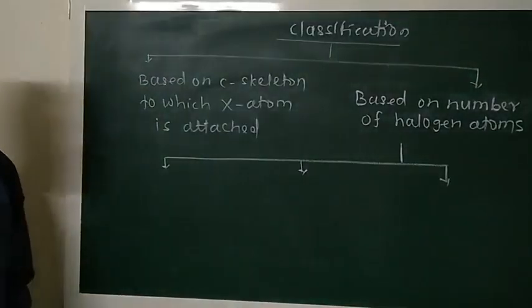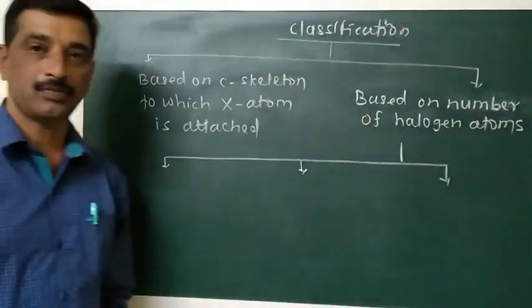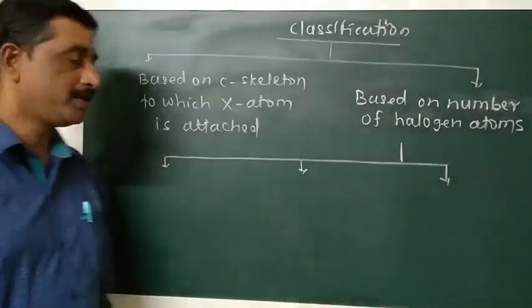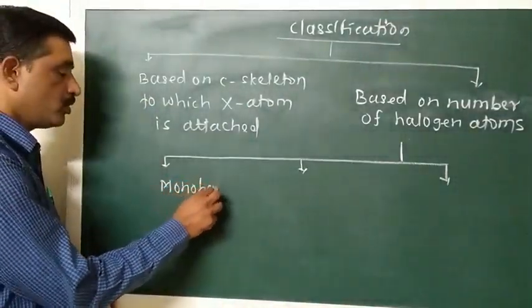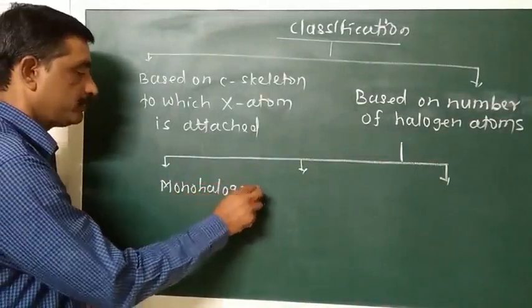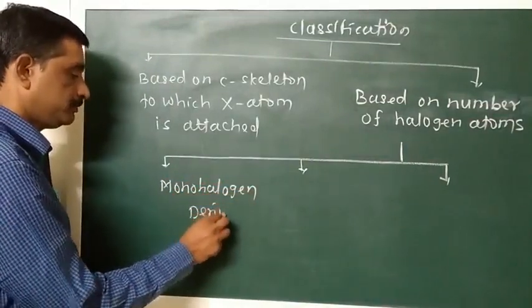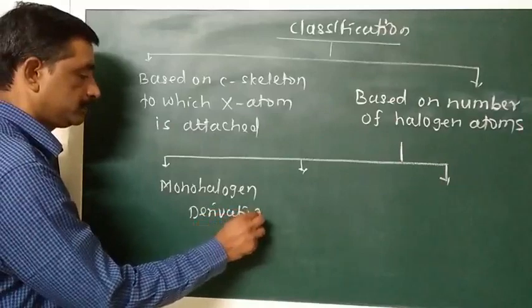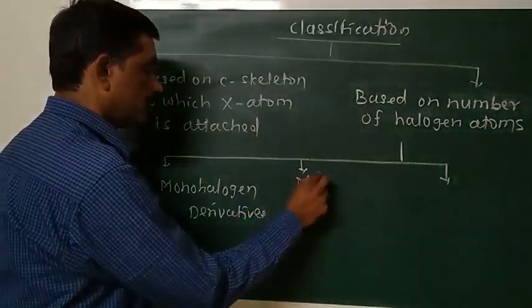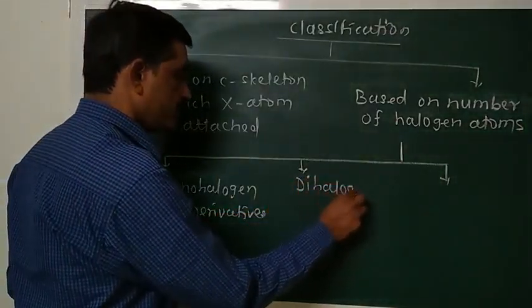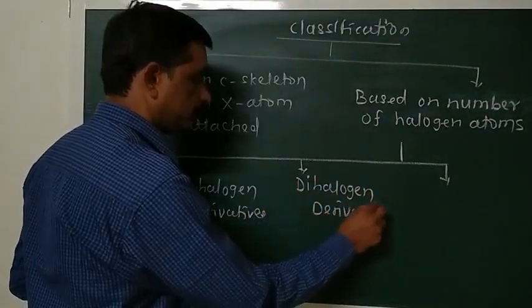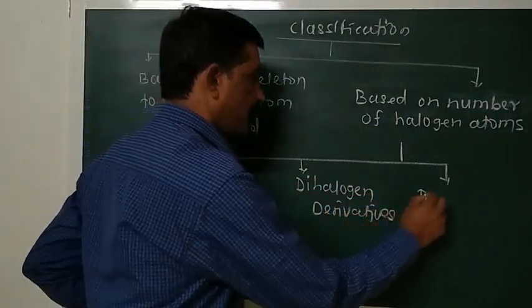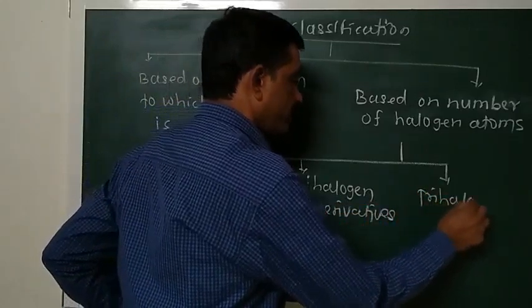On the basis of number of halogen atoms present in the molecule, halogen derivative is classified as monohalogen derivative, dihalogen derivatives, and trihalogen derivatives.